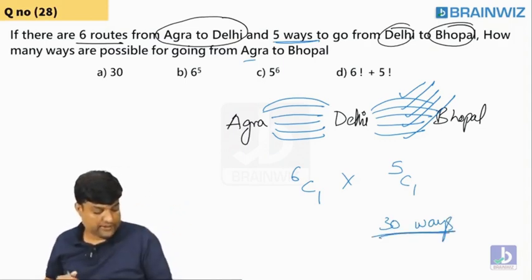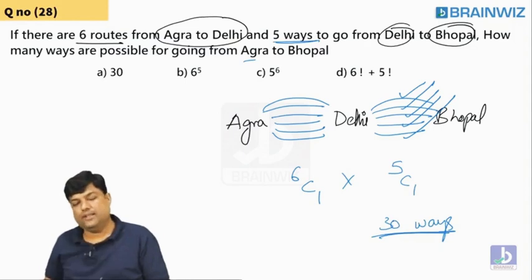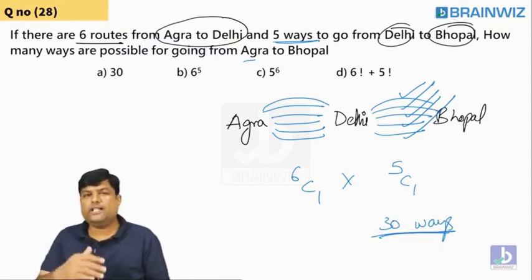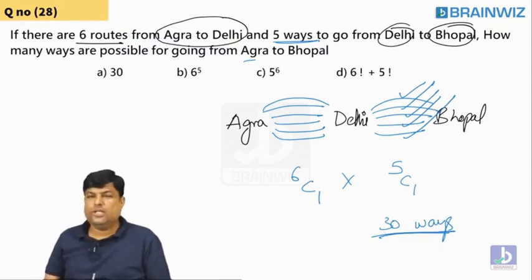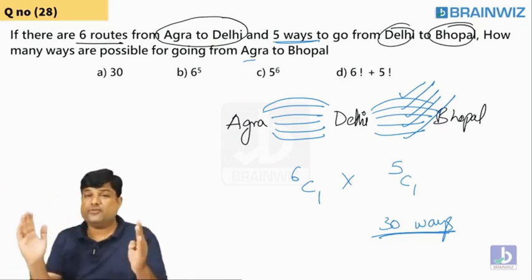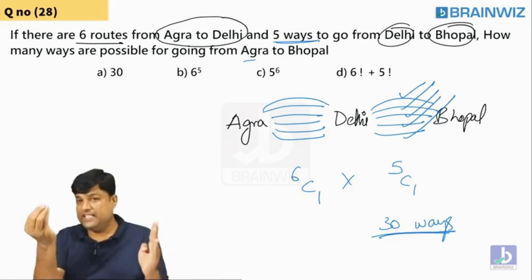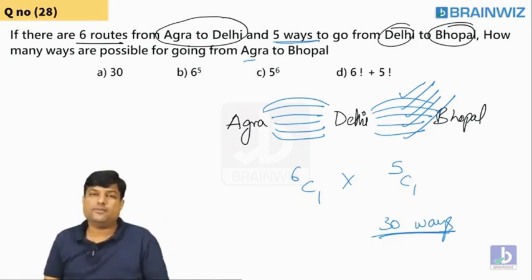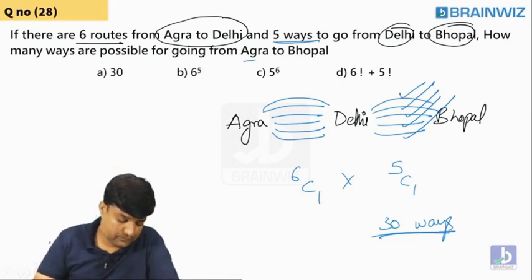Like Reshma says, Prasanna Kumar says, everybody says it's the same thing. Any one ticket. He will not tell you you have to purchase 2 tickets. No. If these many routes are there from Agra to Delhi and these many routes from Delhi to Bhopal, how many ways can we travel from Agra to Bhopal? It's very simple. Select any one route from here and select one route from here. That you have to understand. Following everybody?